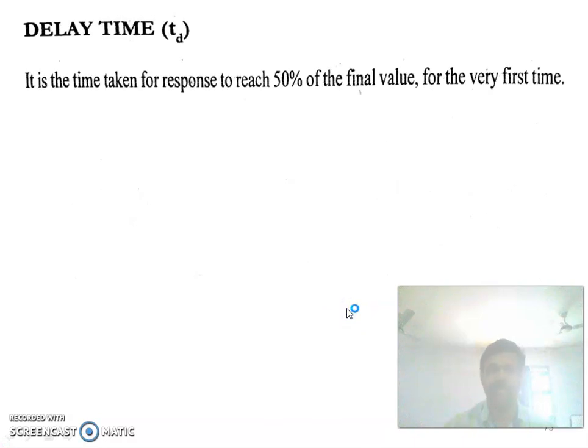Now we are going to study delay time Td. What is delay time? It is the time taken for the response to reach 50% of the final value for the very first time. So delay time Td is equal to (1 plus 0.7 zeta) divided by omega n. So what is the expression for Td? Td is nothing but (1 plus 0.7 zeta) divided by omega n.